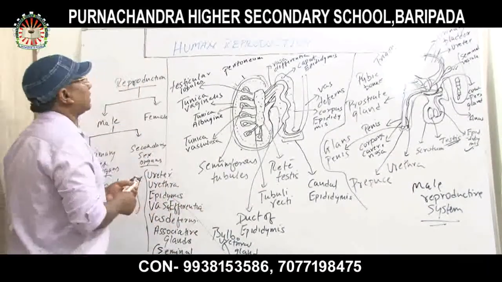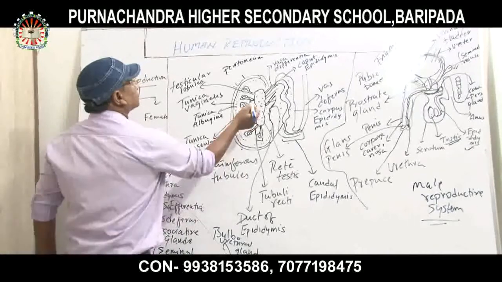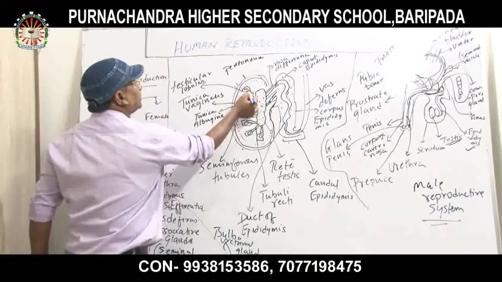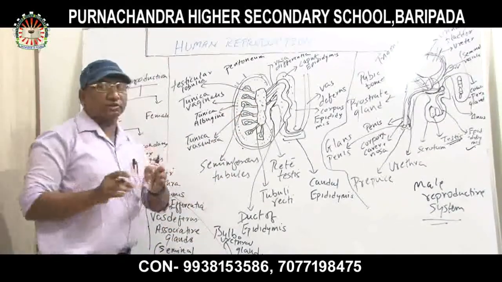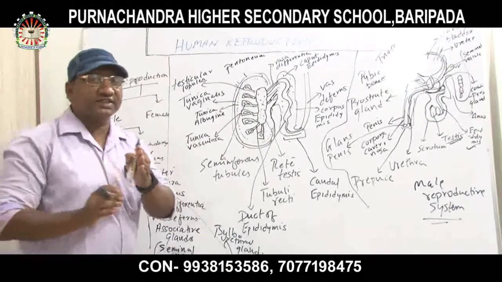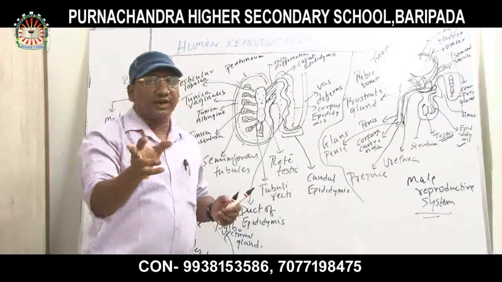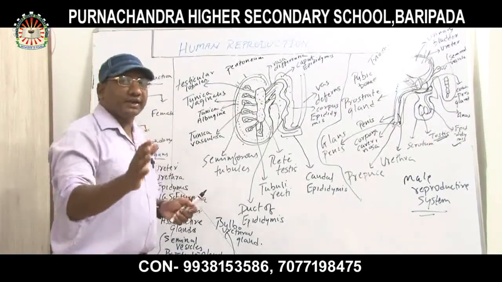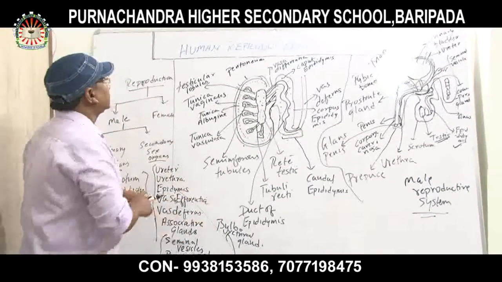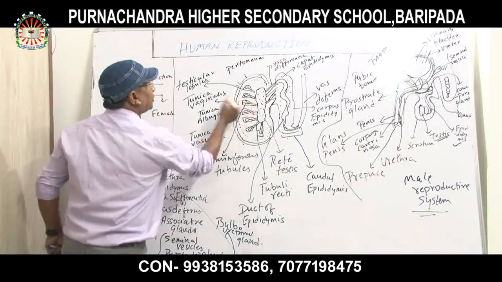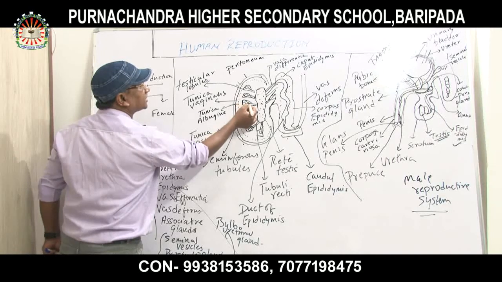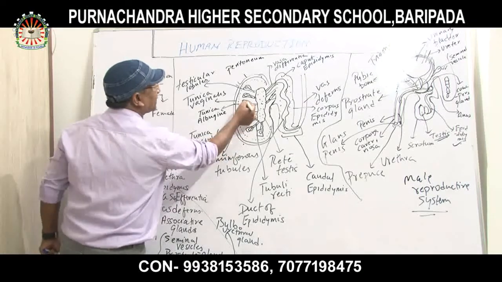Clear? Now this is a testicular lobule. Near about 250 to 300 testicular lobules are present in each testis. Inside the testicular lobules, 3 to 4 seminiferous tubules are present.